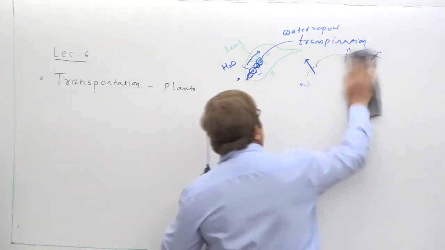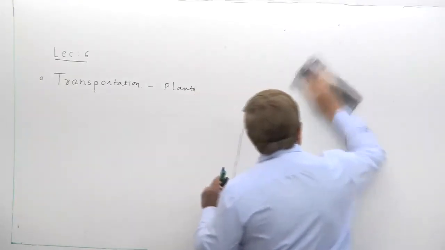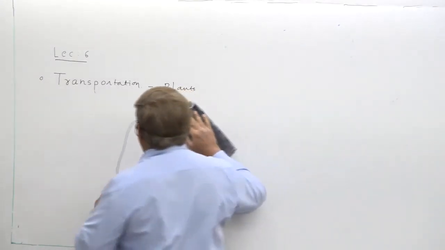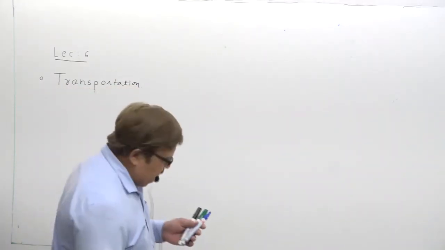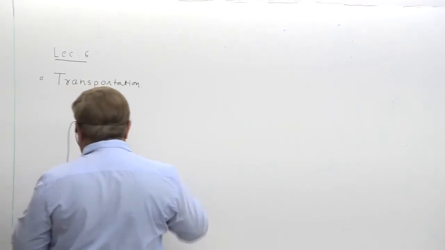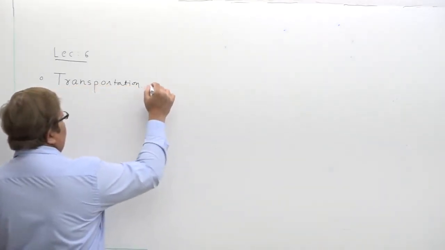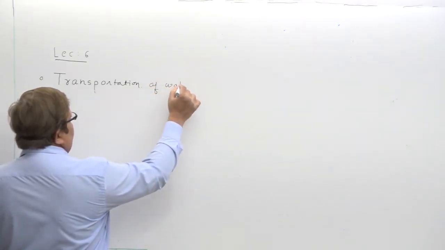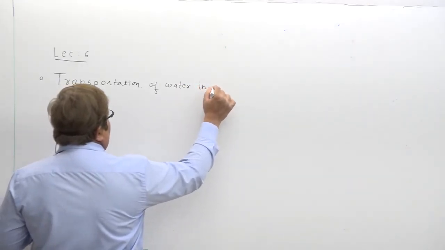So this is the first topic of today's lecture, that is transportation of water in higher plants. I am just writing the topic which we have just now discussed: transportation of water in plants.